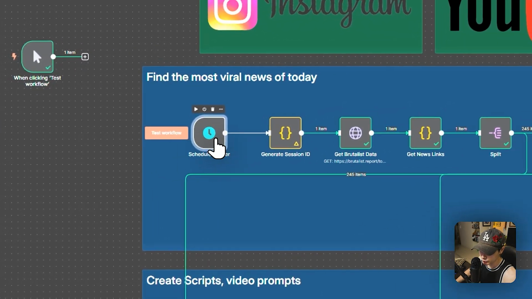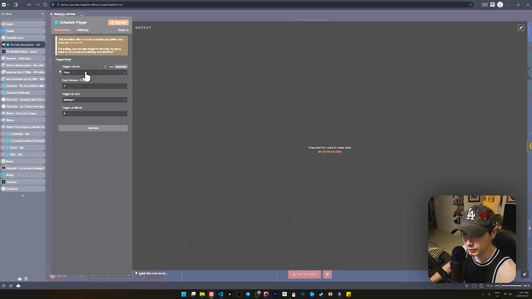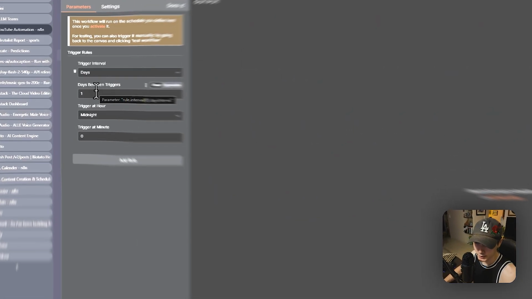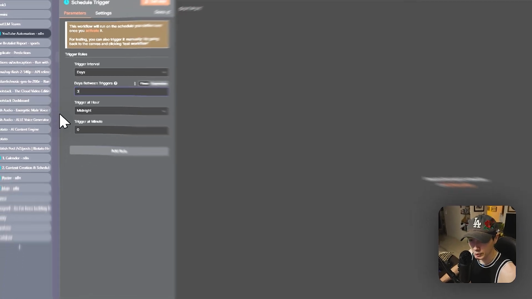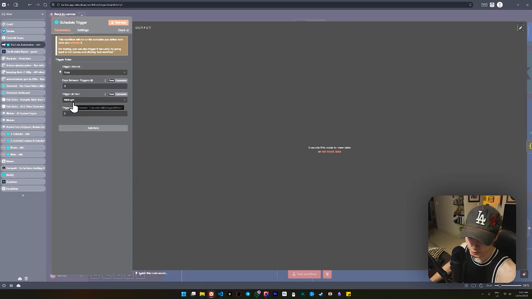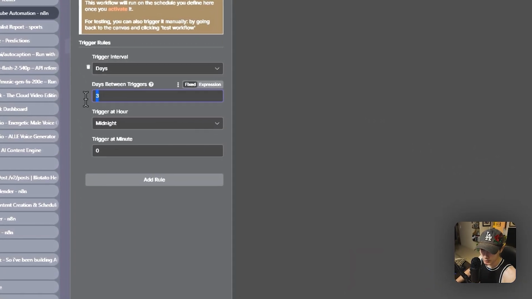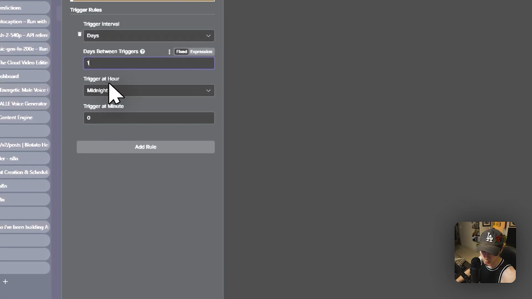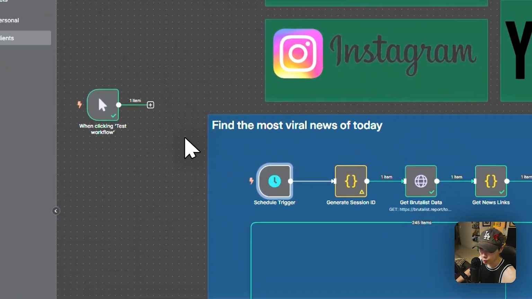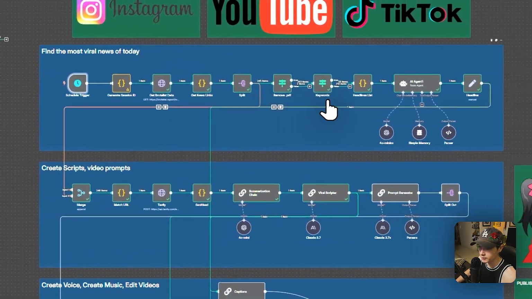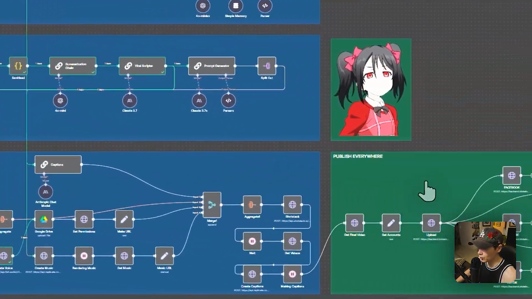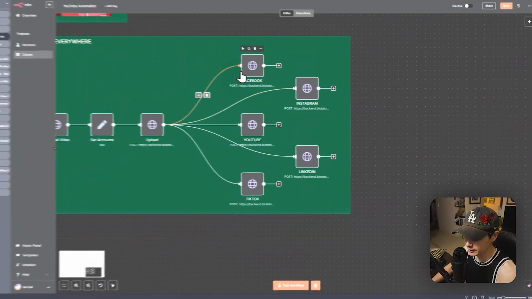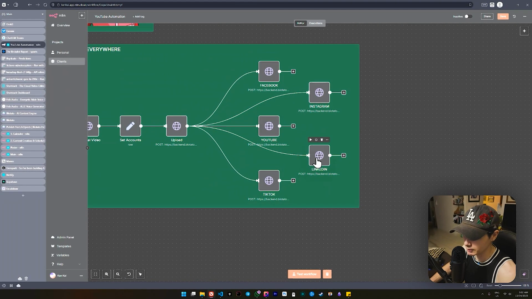And you're going to connect that. So you'll connect that schedule trigger and then set it up here. So what would I set it for? Every 1 day? Maybe every 3 days? This is totally up to you at this point. I think for most people, they'll probably set it for 1 day. So this whole automation is going to run once a day and post to all of the accounts that you have down here. So we have Facebook, YouTube, TikTok, LinkedIn, and Instagram.